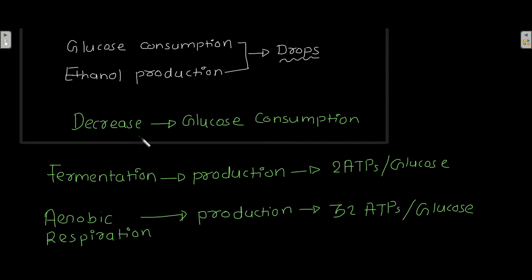Now the decrease in the glucose consumption is because in fermentation the production of ATP is like 2 ATPs per glucose molecule. There is production of 2 ATP per glucose molecule during fermentation, and during aerobic respiration there is production of 32 ATPs per glucose molecule.